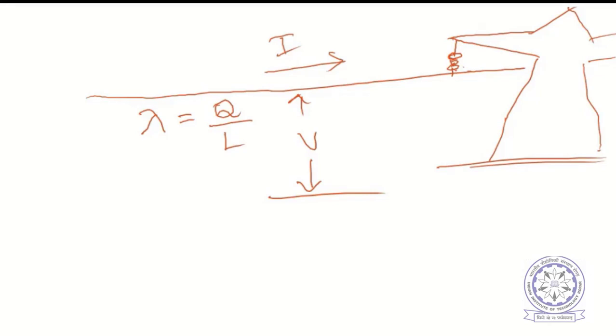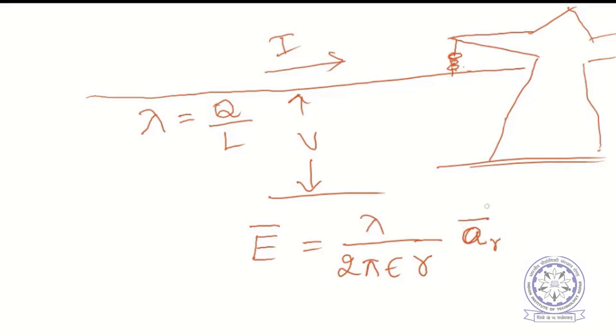Now, if lambda is Q by L, what is the electric field? Have you heard of the electric field due to a line charge? Yes, sir. E equals lambda by 2 pi epsilon naught r. Of course, epsilon is epsilon naught, I am simply writing epsilon. So E equals lambda by 2 pi epsilon r, in the radial direction. So this is the electric field.